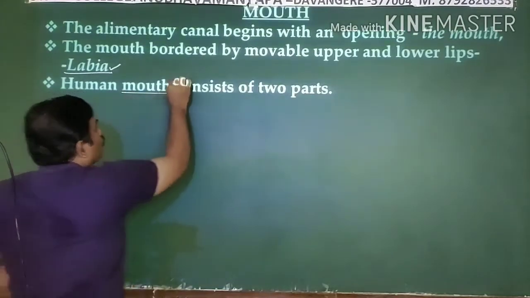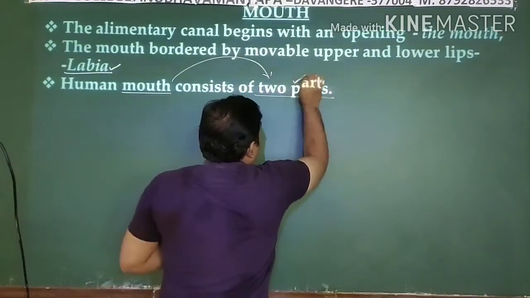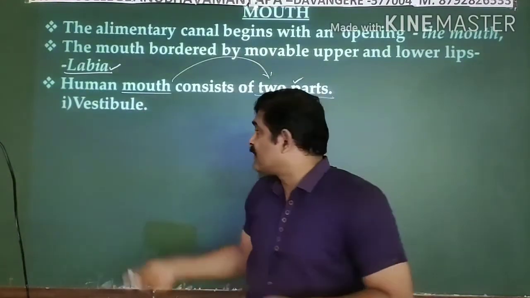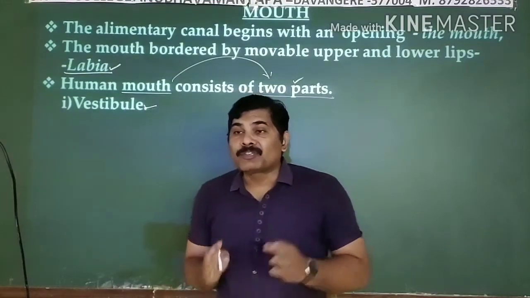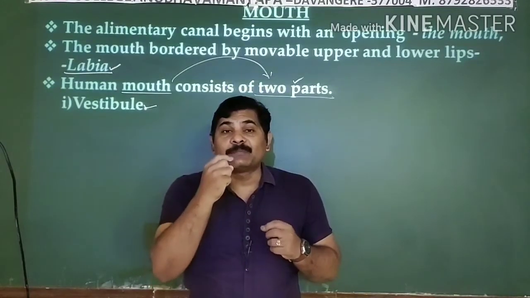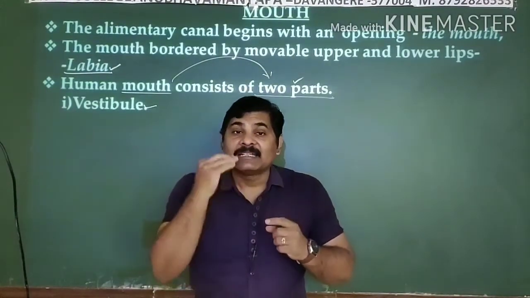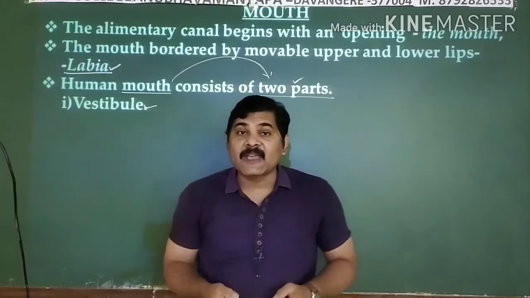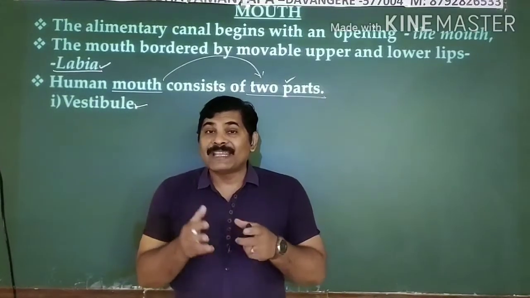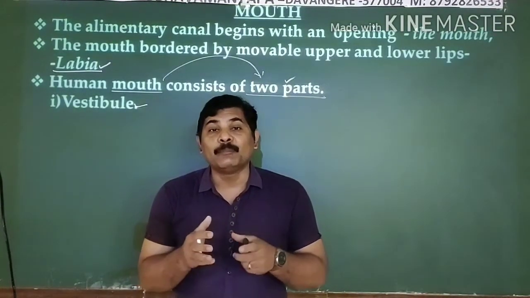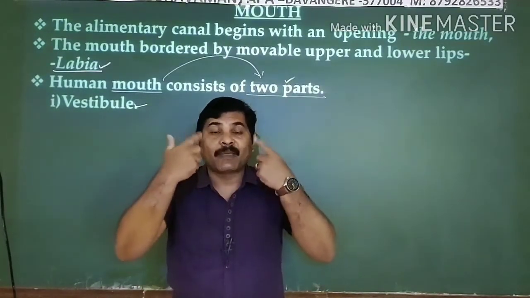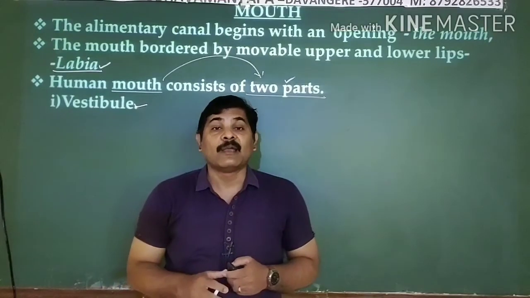The mouth consists of two important parts. One part is known as the vestibule. What does the vestibule mean? Vestibule is the place in your mouth in between your lips, cheeks, teeth, and gums. In between these, the spacious area is known as the vestibule.